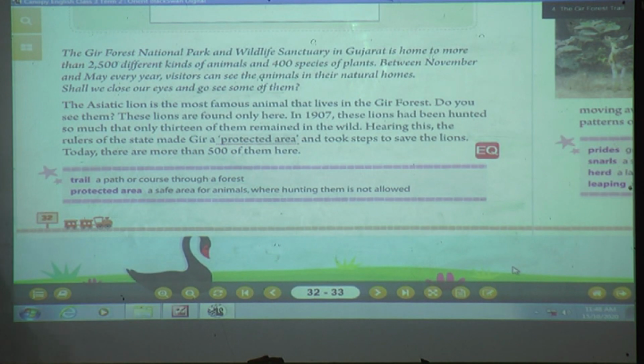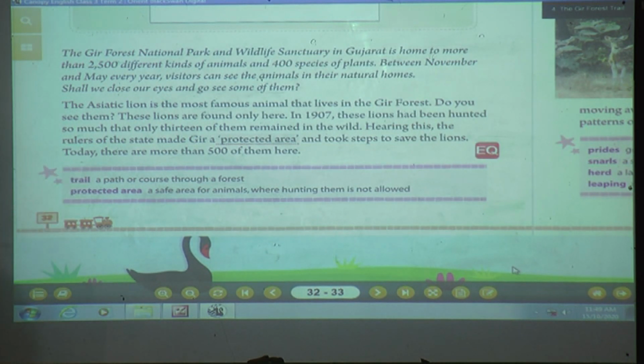Gir means a protection for the animals. Nobody can enter without government permission, and they are not permitted to kill the animals. It is a protected area, made to save the life of the lions.